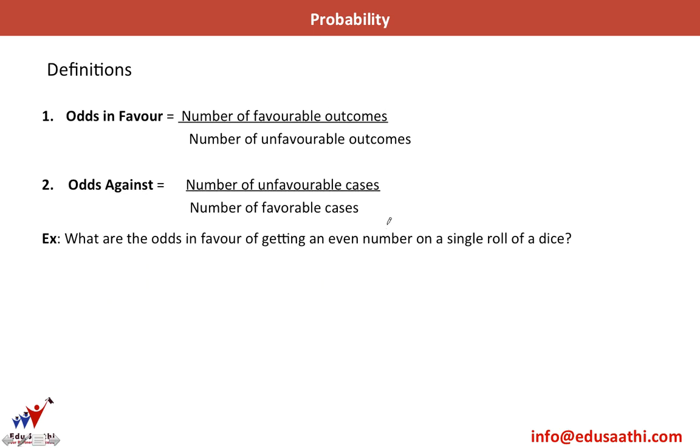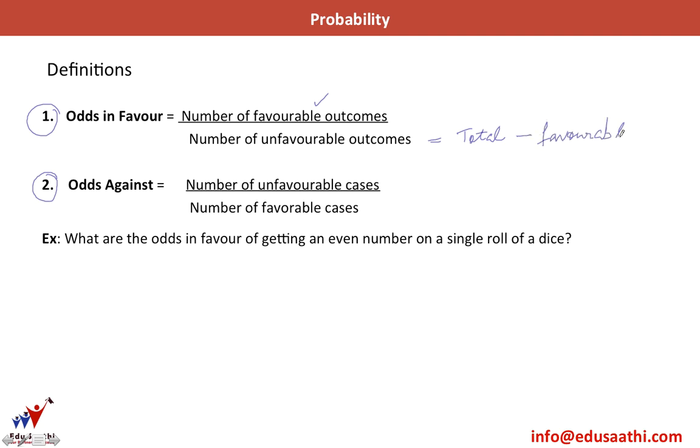Here are some more definitions. Sometimes in questions it is mentioned what are odds in favor of an event or what are odds against an event. What are odds in favor? The number of favorable outcomes, the same as we calculated while we discussed the definition of probability, divided by the number of unfavorable outcomes, which is the total outcomes, which we also calculated, minus the favorable outcomes.